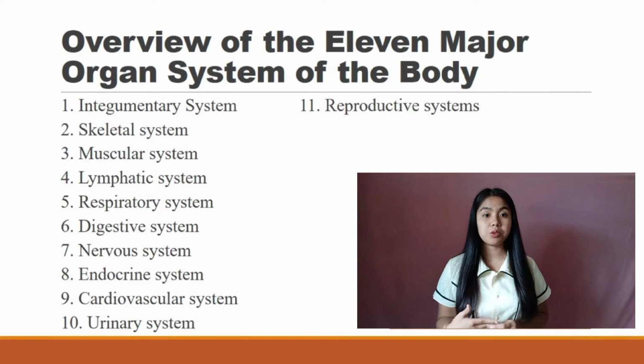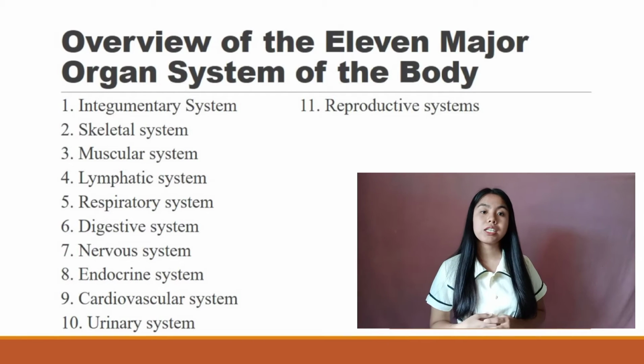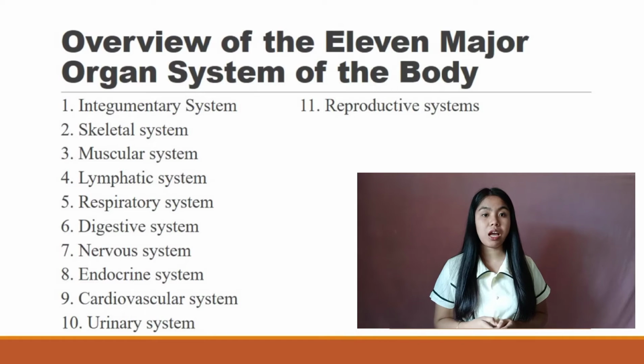Here is an overview of the 11 major organ systems of the body. Organ system function. Number 1. Integumentary system. The system that forms the external body covering and protects diverse tissues from injury. Houses cutaneous receptors, sweat glands, oil glands, and synthesizes vitamin D.